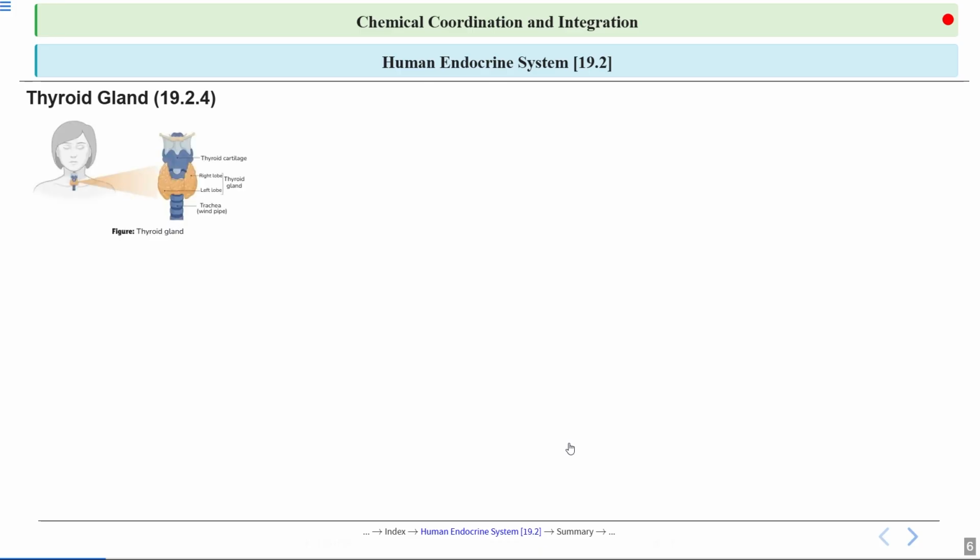Let's talk about the thyroid gland. You can see the structure of the thyroid gland in this picture. Talking about its location, the thyroid gland has two lobes on either side of the trachea. The trachea, we know, is the windpipe. These lobes sit along the tracheal cartilage rings that support and keep the trachea open, allowing air to pass freely during breathing. The structure ensures that the airway remains clear as well as protected, facilitating the movement of air into and out of the lungs.